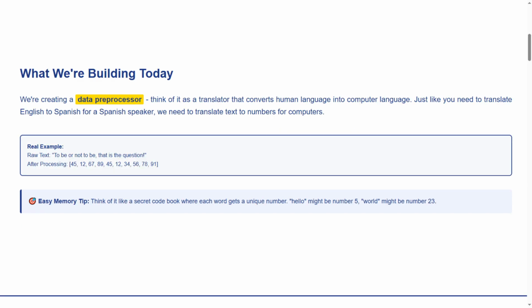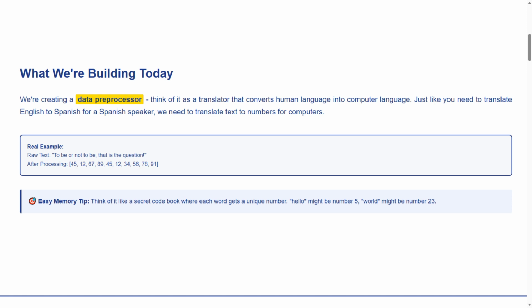So, what exactly are we building today? We're creating something called a data preprocessor. Imagine it as a super smart translator that converts human language into computer language. Here's a real example that will blow your mind. When we feed in "to be or not to be, that is the question," our magical translator spits out numbers like 45, 12, 67, 89, 45, 12, 34, 56, 78, 91. Each word gets its own special number.